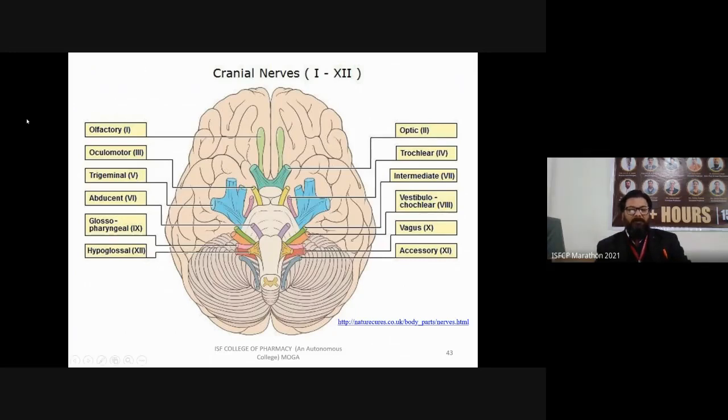The first is olfactory. You can see the location in the brain. The second is optic. There is a proper organization of cranial nerves in the central nervous system. They are not dispersed in an unorganized manner.